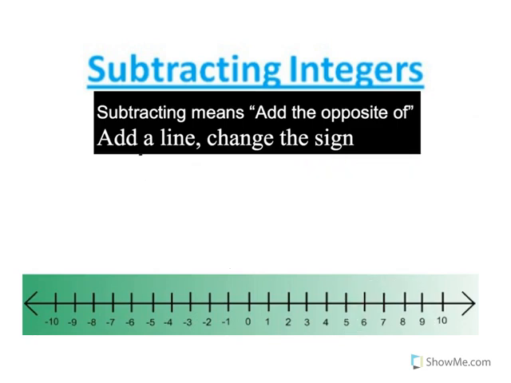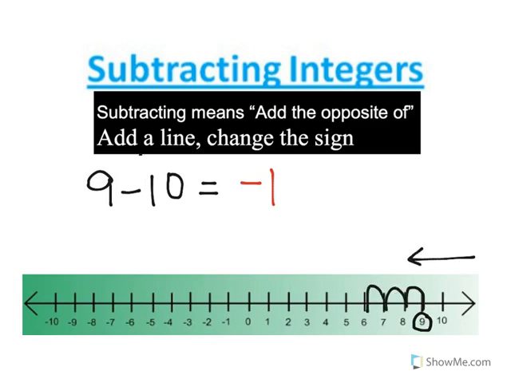All right, let's do one more. Well, if I say what's 9 minus 10, some of you in elementary would have said, no, you can't do that. Yes, you can. If you have 9 and you take away 10, all that means is that you had $9, but you're still 1 short. So your answer is going to be negative 1. Now here we go. Let's prove it. 9, I'm going to take away 10. That means I'm going to move to the left. 1, 2, 3, 4, 5, 6, 7, 8, 9, 10. Where did you land? On negative 1.